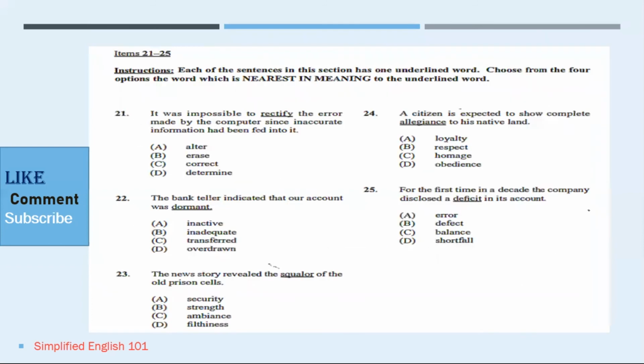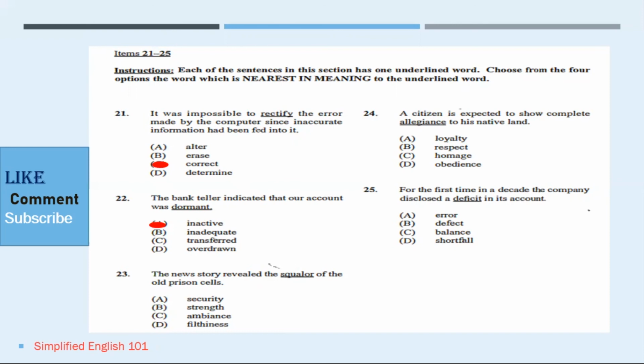Let us move on to items 21 to 25. The instruction reads, each of the sentences in this section has one underlined word. Choose from the four options the word which is nearest in meaning to the underlined word. Number 21 says, it is important to rectify the error made by the computer since inaccurate information had been fed into it. The correct answer for this is C. We did some of these items already on the 2021 past paper. Number 22 says, the bank teller indicated that our account was dormant. The word dormant means to be asleep or to be inactive, and because we're looking for a word which is similar in meaning, A would be the most appropriate answer.